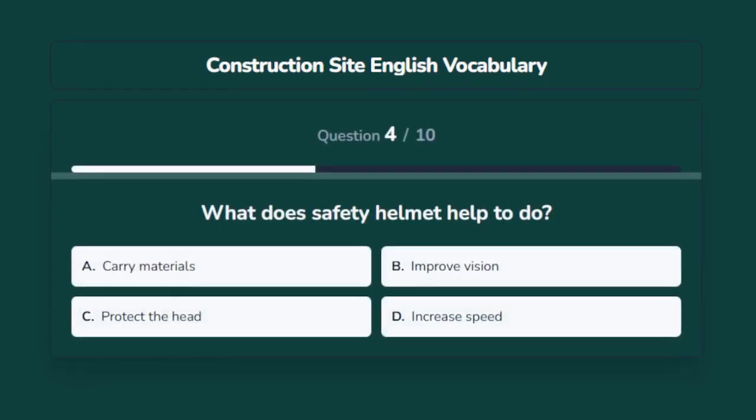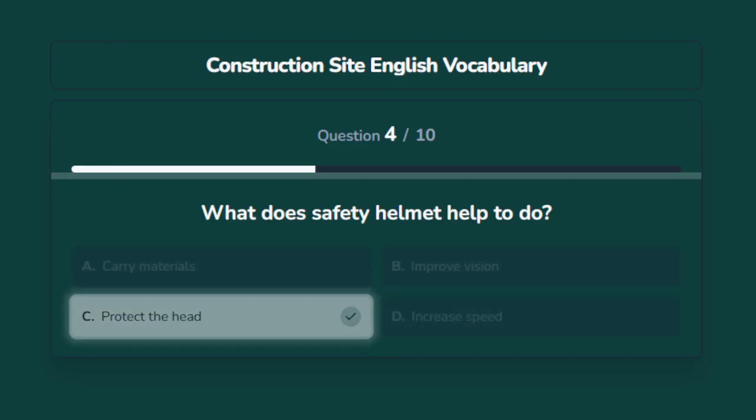What does a safety helmet help to do? Options are A. Carry materials, B. Improve vision, C. Protect the head, D. Increase speed. The correct answer is protect the head.